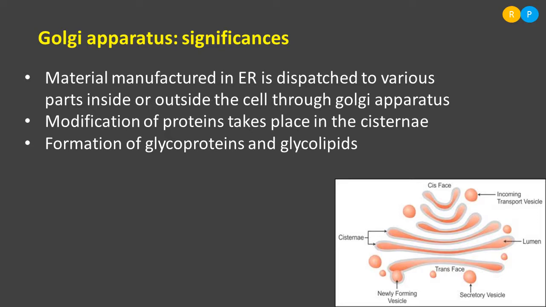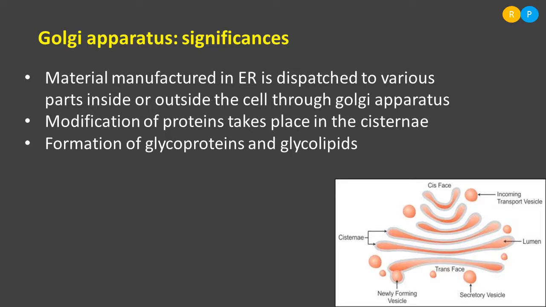This is what we talked about in the second significance, modification of proteins. A glycoprotein is a kind of modified protein. A glycolipid is also a modified lipid. Clear? So the formation of glycolipids and glycoproteins is also a function of the Golgi apparatus.